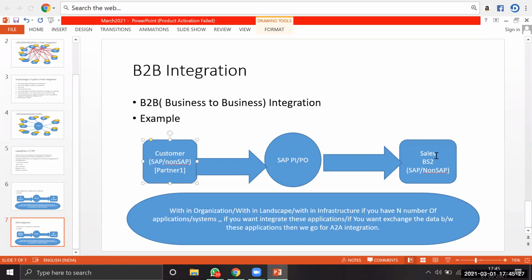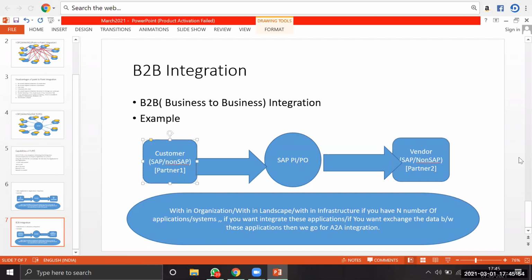Again, we have a vendor here. The vendor is sitting in a different organization, right? This is my vendor here. This is partner two here. See here, partner one and partner two are sitting in different organizations here, right?